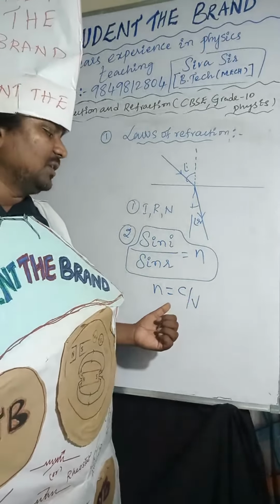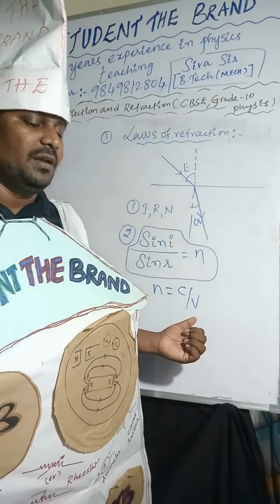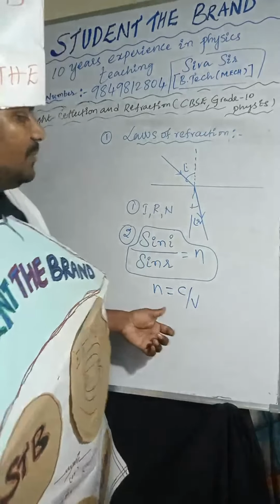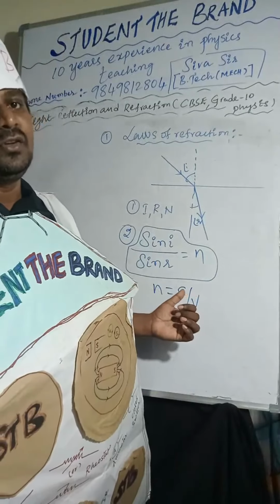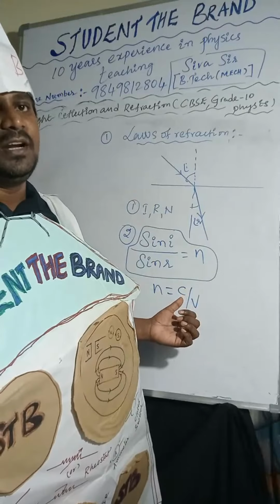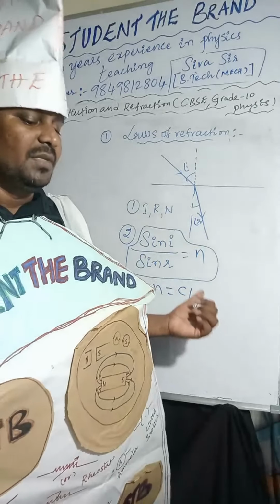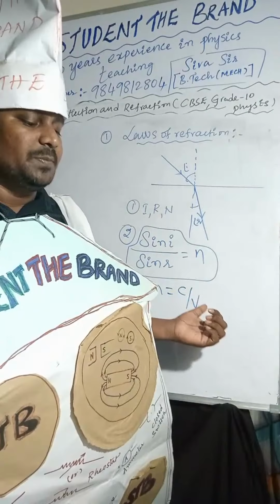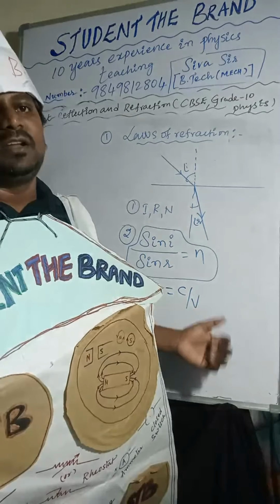The ratio of the speed of light in vacuum to the speed of light in medium is called the absolute refractive index.